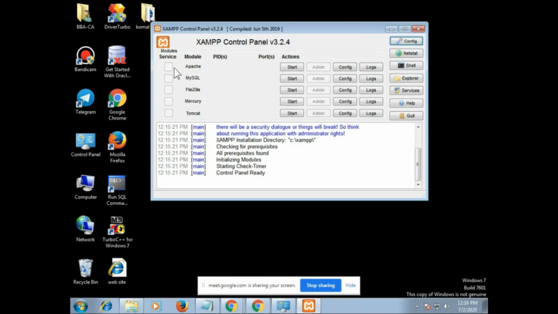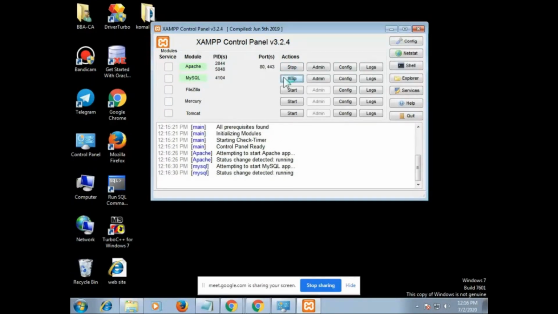Now you have to start services of two things, that is Apache and MySQL. So I just click on start for Apache and MySQL. You have to start services of two things, Apache and MySQL. Now see students, this is my 64-bit operating system, so there is no problem starting these two services.